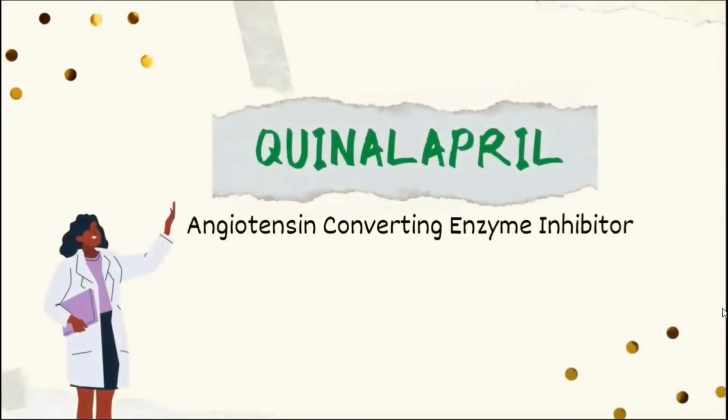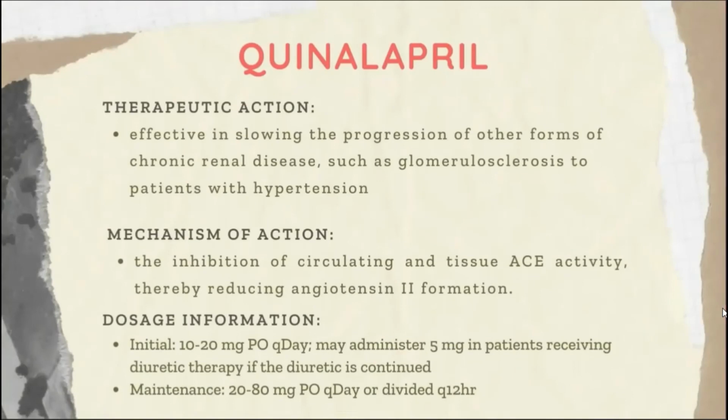Our last drug to be discussed is Quinapril, an angiotensin-converting enzyme inhibitor. This drug is indicated in the treatment of hypertension and appears to confer special advantage in the treatment of patients with diabetes, slowing the development of diabetic glomerulopathy. This drug acts by inhibiting the activity of circulating angiotensin-converting enzymes, thereby reducing angiotensin II formation.